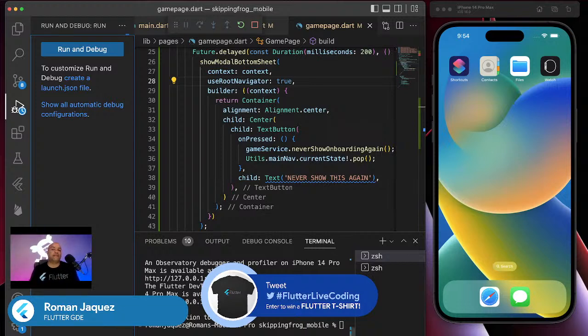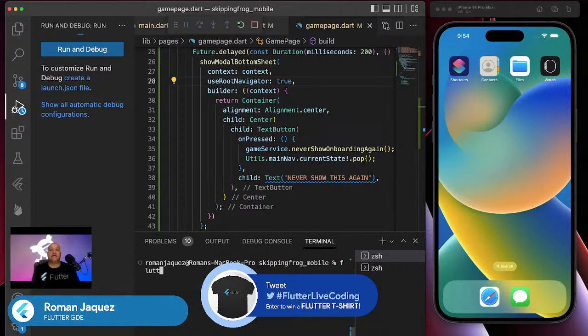So let's... Oh, I lost the connection to the device. That's okay. I'm going to run it one more time, just normally, and then I'm going to hit the debug. So I'm going to stop it right here. Let's just rebuild one more time, and then I'm going to do it in debug mode. That way we can see the values coming through.